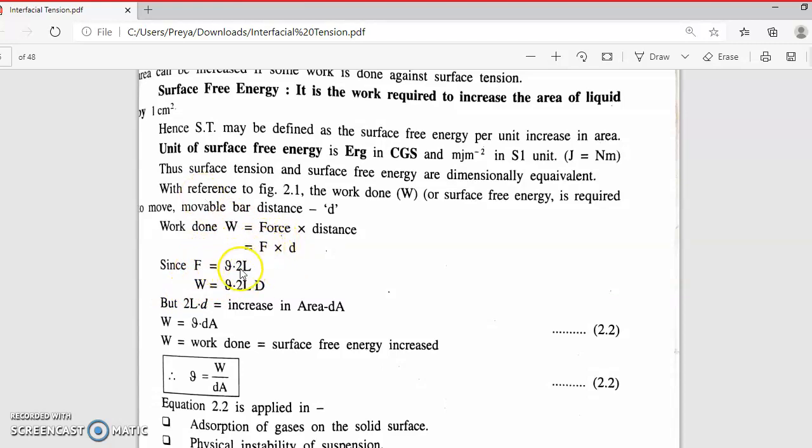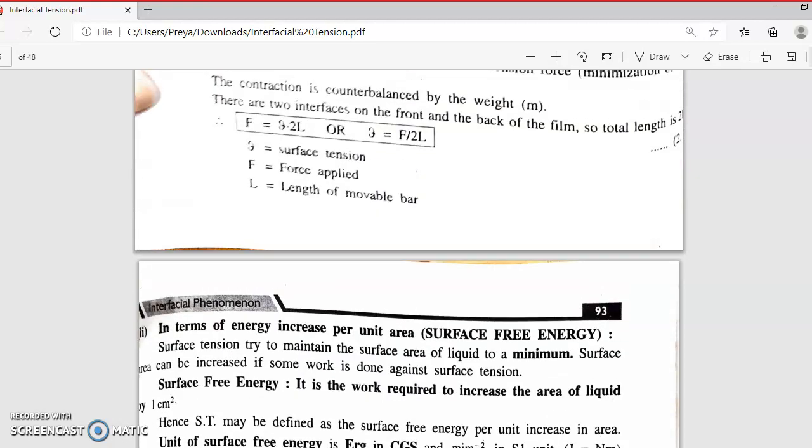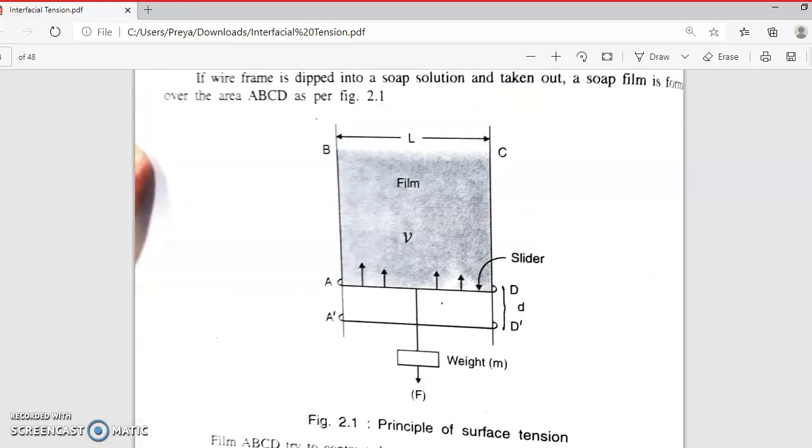So W is equal to gamma 2L into d. This is the equation of W. Now 2L into d is length into breadth, because this is your rectangular film, so length into breadth is its area.